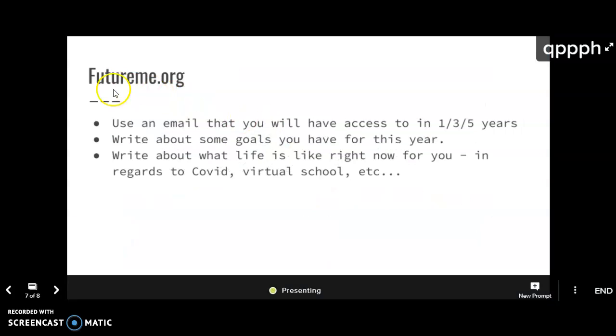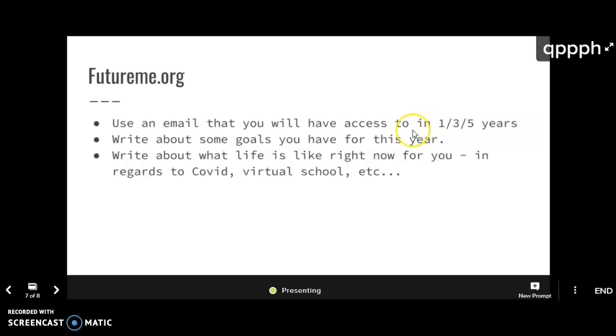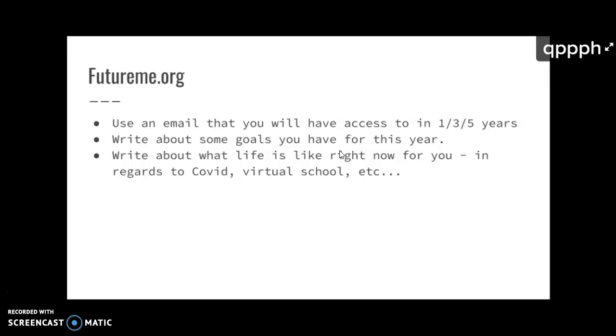So next slide. futureme.org is a site where I would like you to create an email for yourself that emails you in the future. I received an email from myself yesterday, but from 2019. So it was pretty cool to get an email from a year ago that was reminding me to have a good school year and to try to accomplish certain goals. So I'd like you to write about some goals that you might have for this year, and it doesn't have to be specific to algebra or to math. It can be about any class or the year in general.